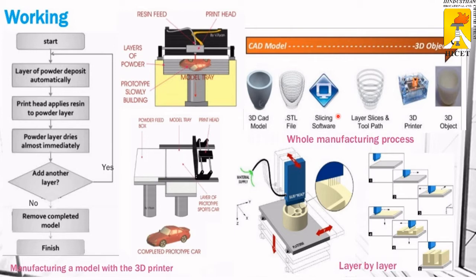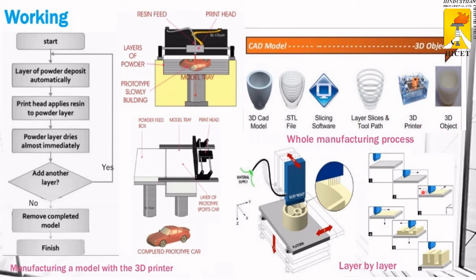Any such object can be converted into a number of layers. The layer size and tool path are determined, because each layer slice is traversed along the total tool path. Next is the 3D printer, to get the completed 3D object.